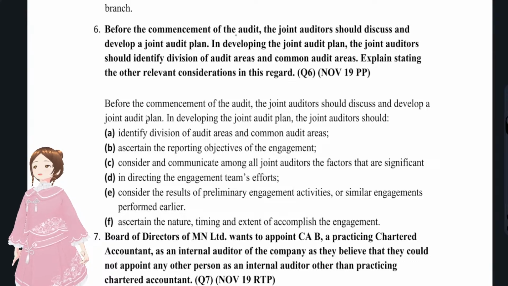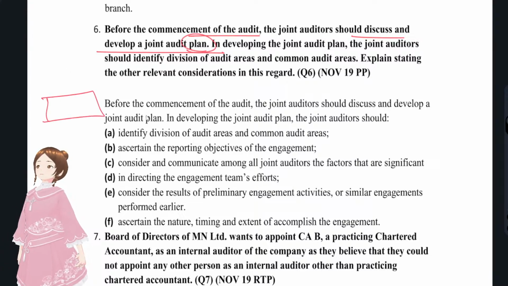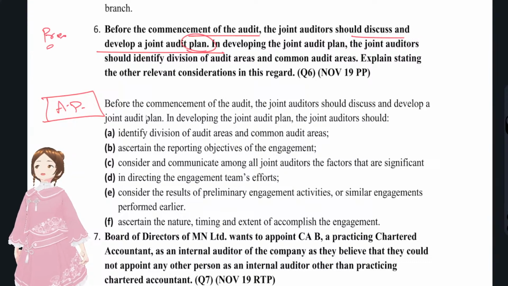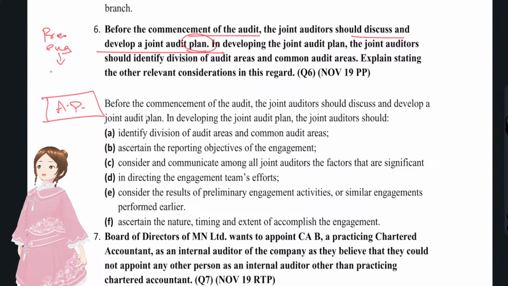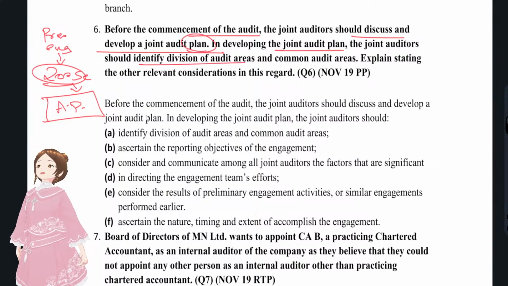Okay, now we'll see the next question, the sixth one. Before the commencement of audit, joint auditors should discuss and develop an audit plan. They have come to the stage of audit plan. They have already done preliminary engagement activities, and after that, along with understanding the entity as per the 200 series, they will do the audit plan. In developing the audit plan, the auditors should identify division of audit areas and common audit areas. Explain, stating the relevant considerations in this regard.